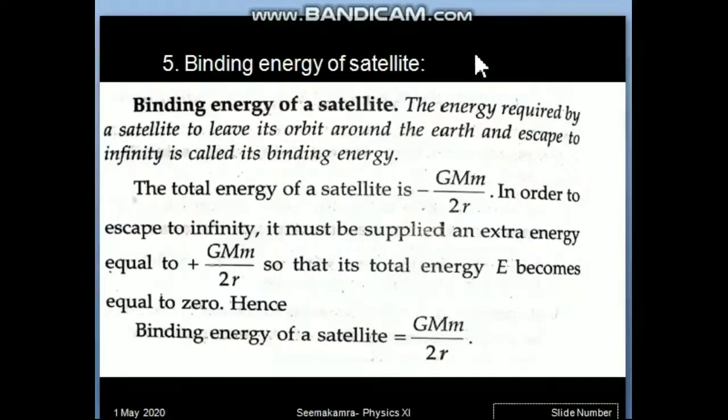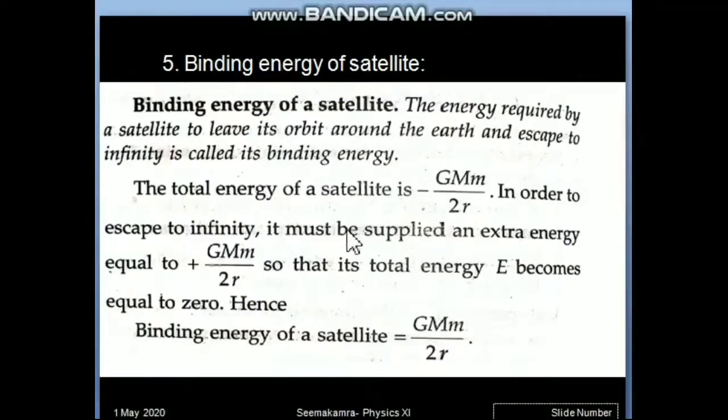Okay students, like we calculated the total energy of the satellite, in the same manner we have an almost similar term, that is the binding energy of a satellite. The binding energy of the satellite means the energy required by the satellite to leave its orbit around Earth and escape to infinity. So whatever energy we supply to the satellite so that it just leaves its orbit and moves to infinity in space, that energy is called the binding energy of the satellite.